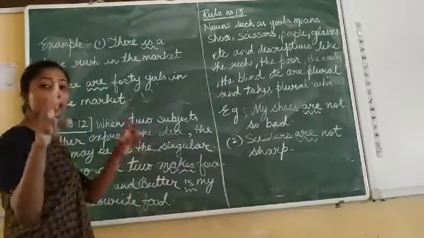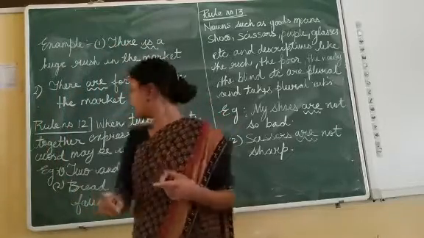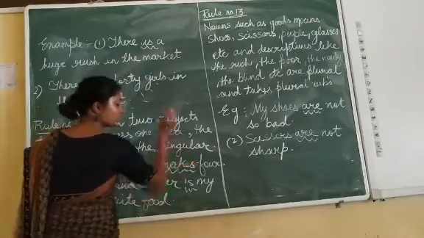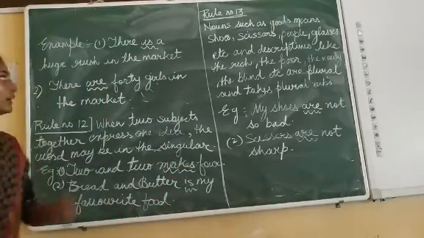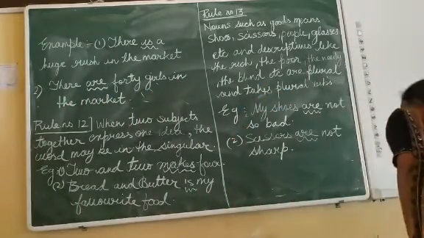Now, this combination of 2 plus 2, two different subjects we are having, but it expresses one single idea. That is why what we have written? We have written makes as singular. Fine. Now coming to rule number 13, which is the important one.